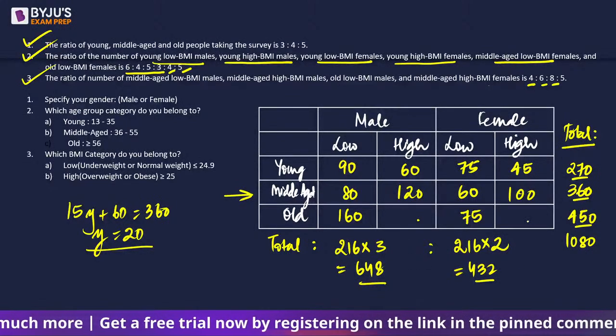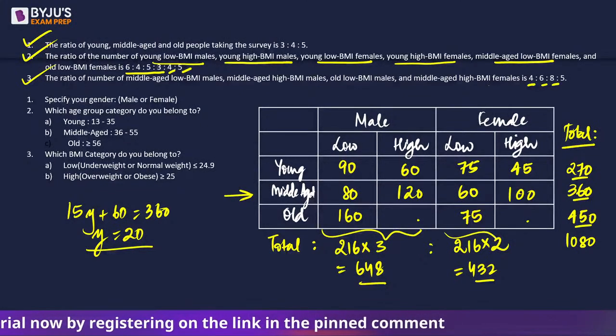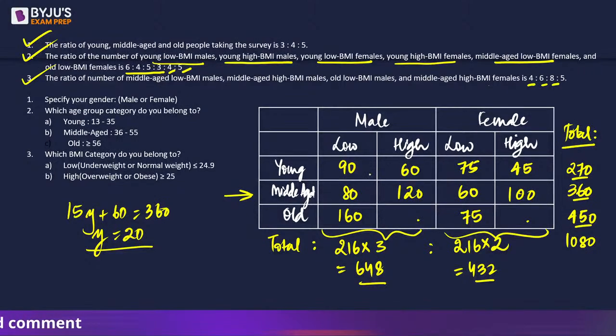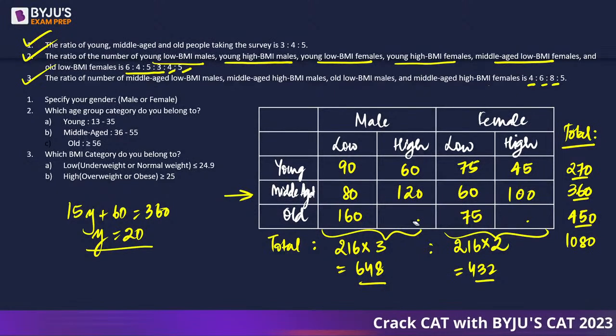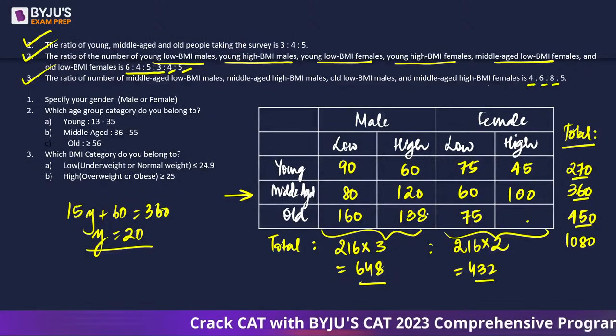Now, the two cells that have missing values, we can find by taking the total males being 648 and total females being 432. So the total male here is going to be 200, 150, so 350, 350 plus 150 is 510. So 648 minus 510 will result in 138.